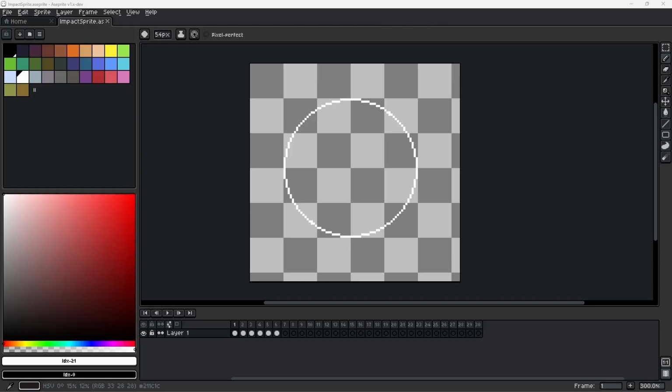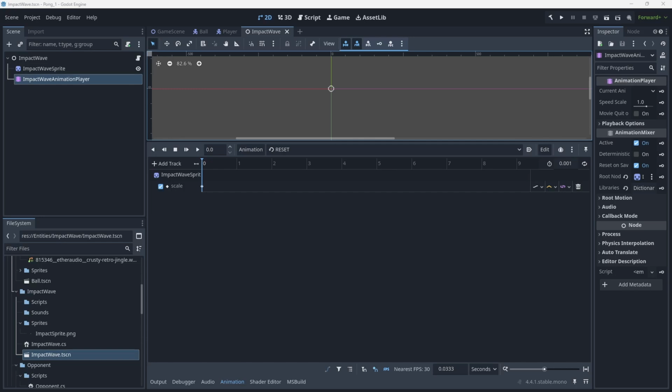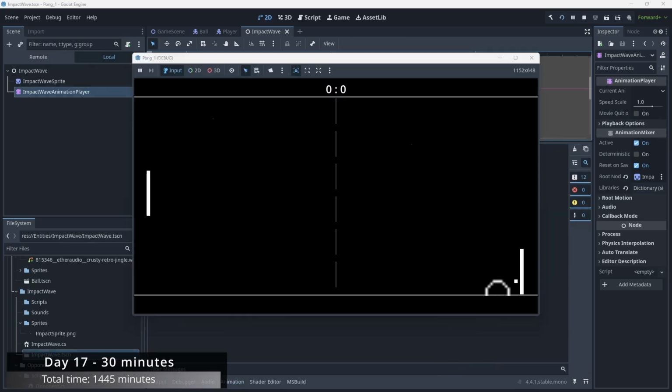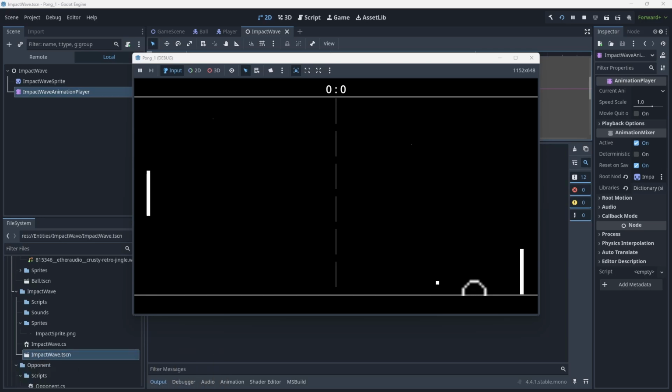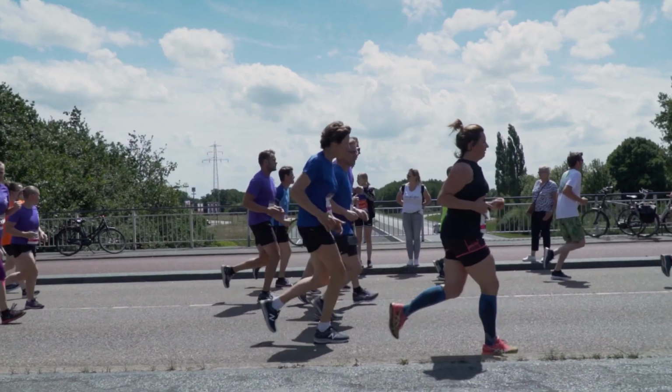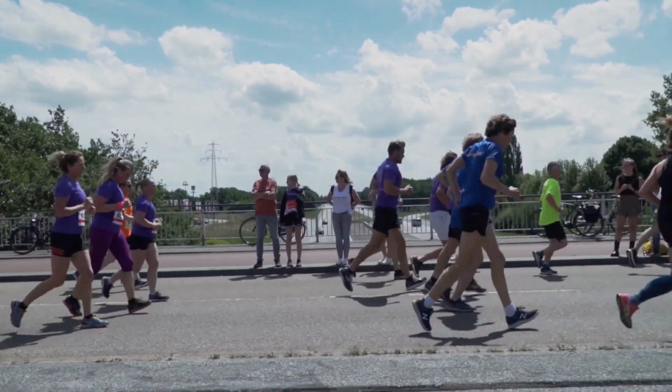Animation! After trying for some time, I gave up on a shader idea and just drew a circle in Sprite and scaled it in the animation player. Not great, not bad either. The next day, feeling victorious after doing this impact wave animation, I had to tweak the Z index to prevent impact waves from going through walls. And a month later I finished Pong.